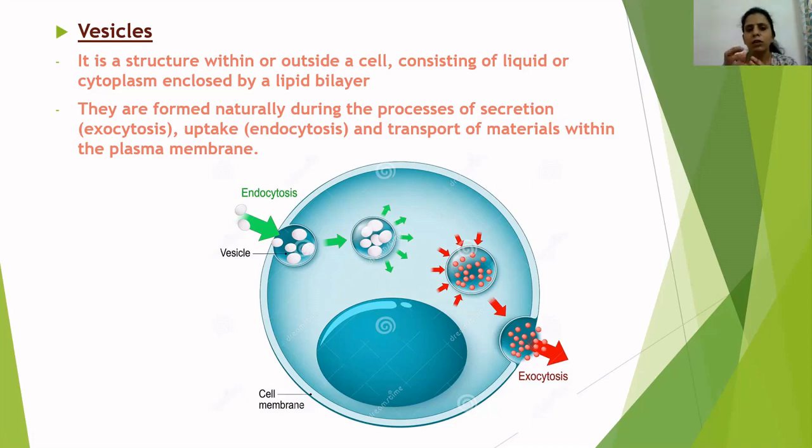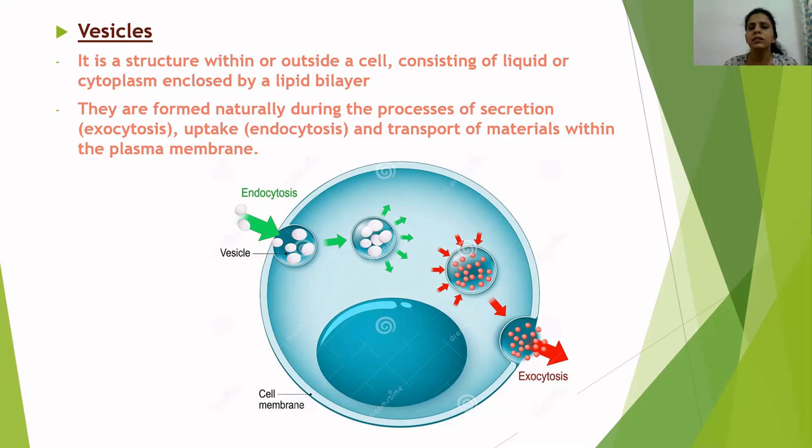Once the endoplasmic reticulum modifies, packages, and quality controls the protein, it goes to the Golgi apparatus, another flattened, disc-like membrane structure, another organelle present in cells. The protein passes through different discs of the Golgi apparatus and finally comes out in packaged form, also covered by a lipid bilayer.